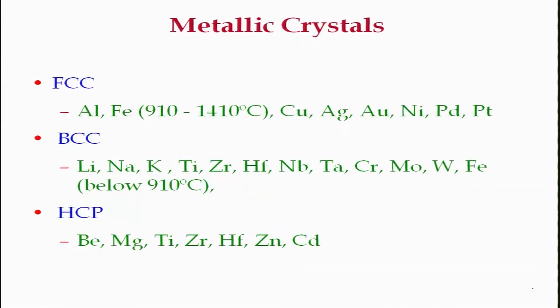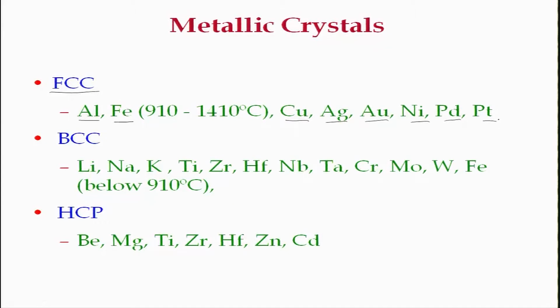So, metallic crystals, typically you can divide them into three structures by and large. FCC structured metals are aluminum, iron between 910 to 1410 degrees centigrade, copper, silver, gold, nickel, palladium, platinum, all of these are FCC structured materials. Face centered cubic, FCC means face centered cubic.